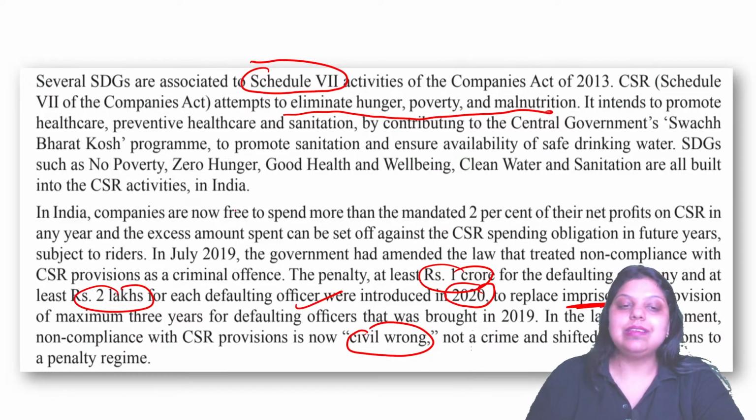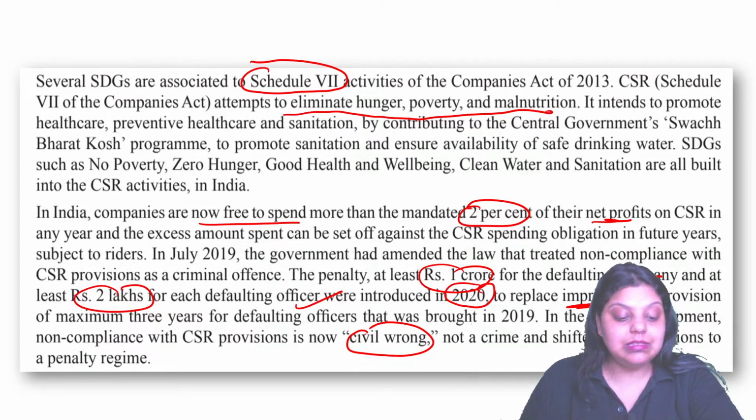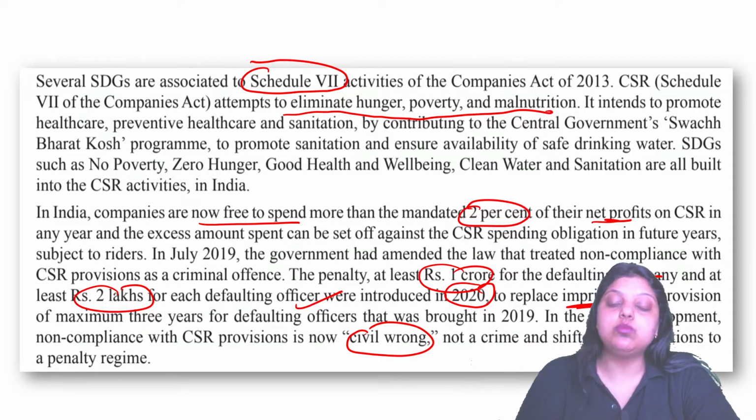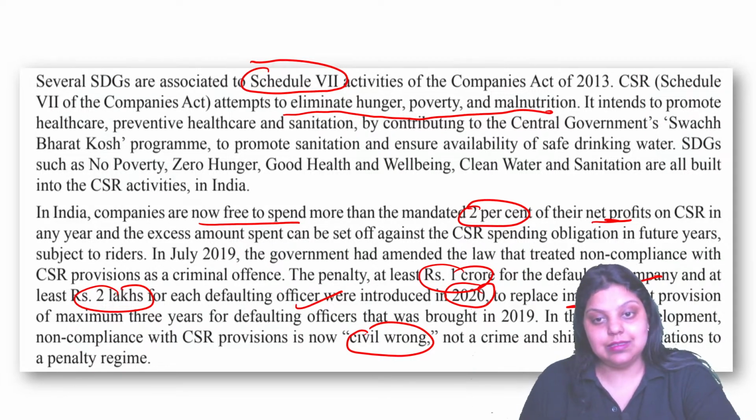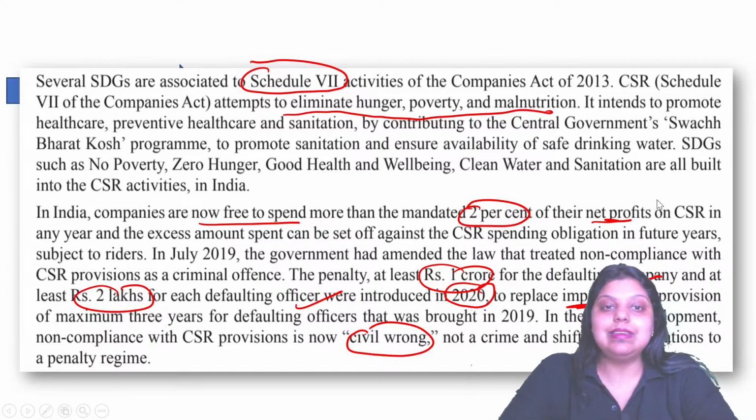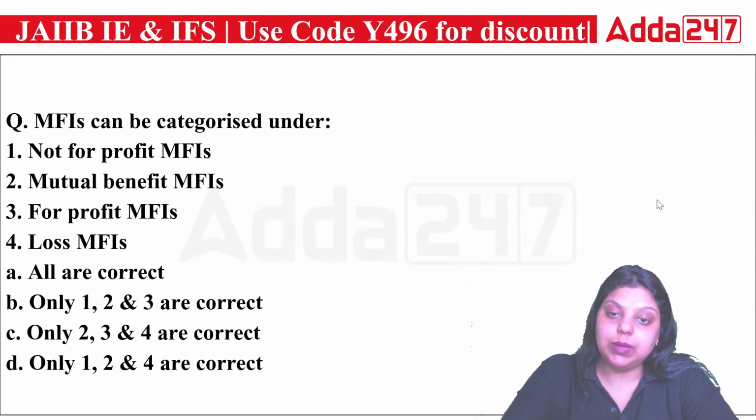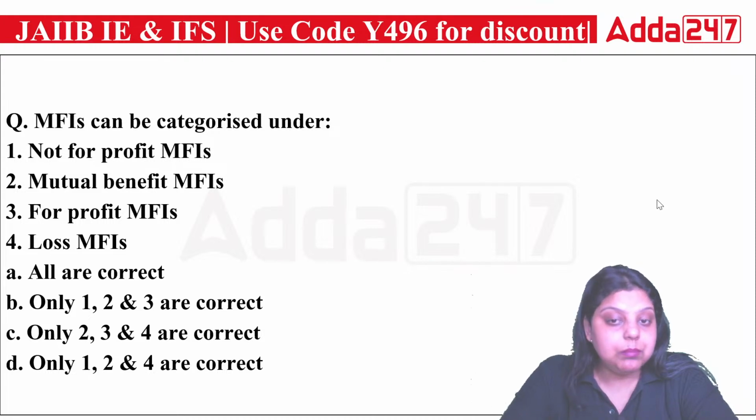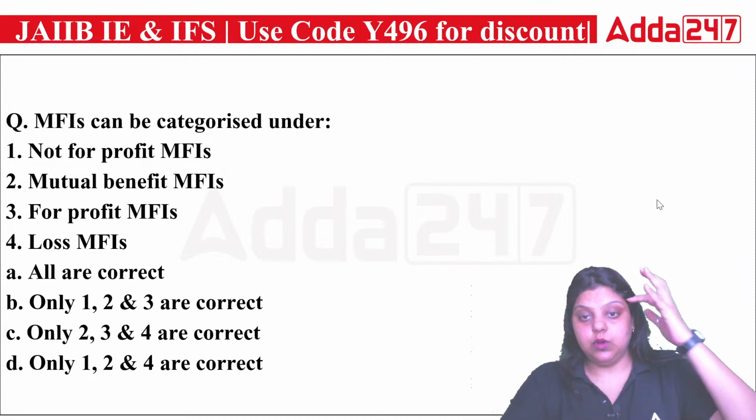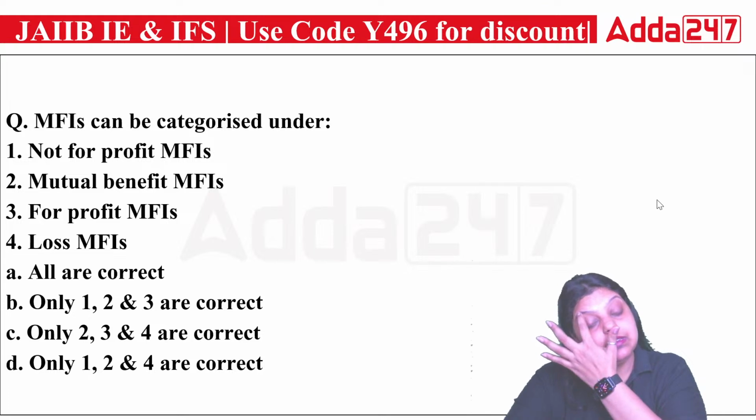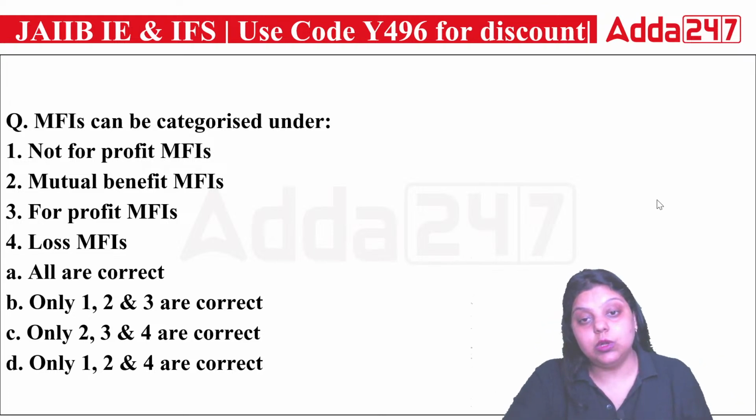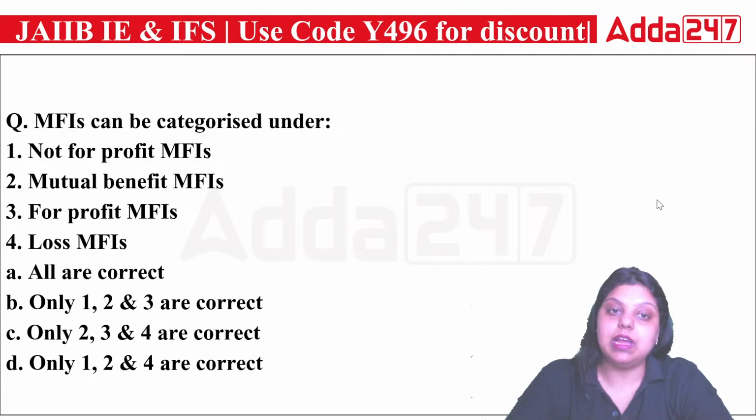Okay, and now it is allowed that a company can spend more than 2% of their net profit on corporate social responsibility. So this freedom is also given to the companies. If you want and if you are capable, you can invest more than 2% of your net profit in CSR activity. So do remember, CSR is a very important topic of your chapter. It has been seen in every paper of JAIIB IE IFS. In a certain shift, it can be the first, second or third shift of yours, where a question has been asked from CSR. Okay, so do remember them.